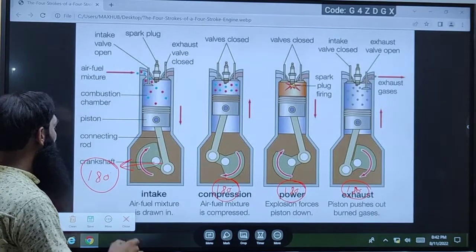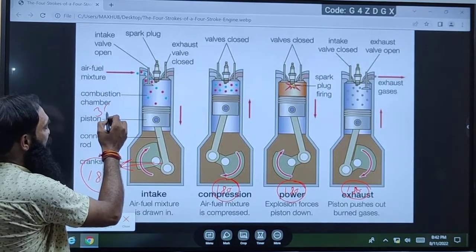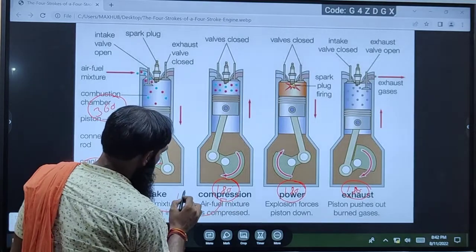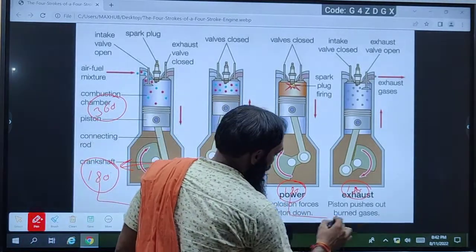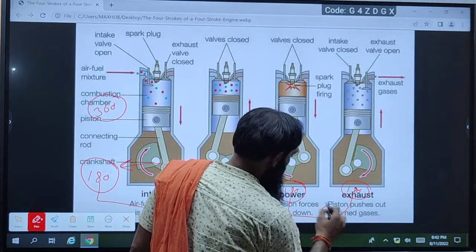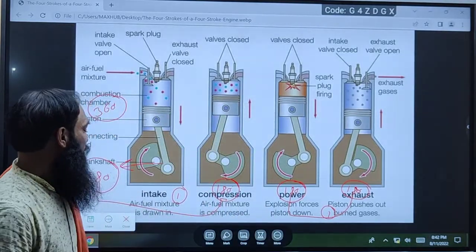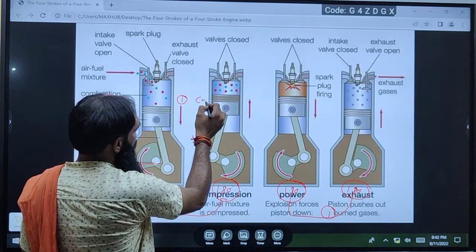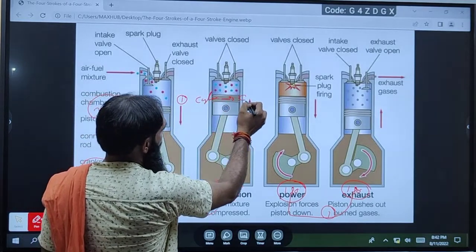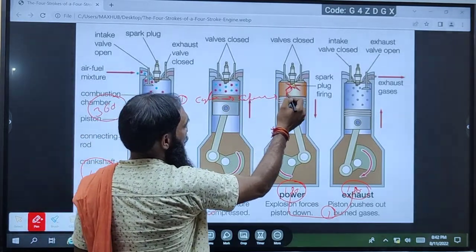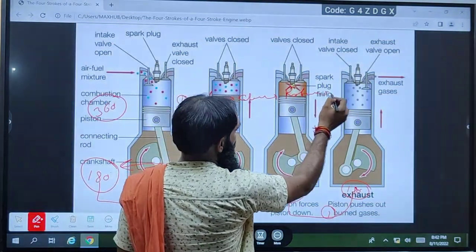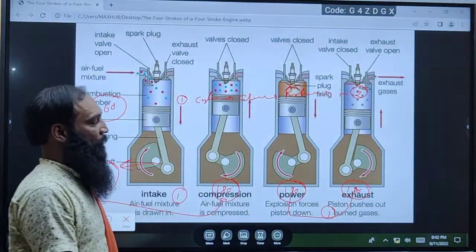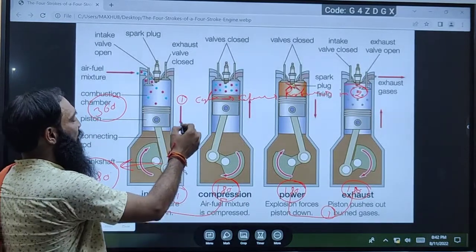We know one rotation has 360 degrees. So two strokes make one revolution and the other two make another revolution. So in one cycle the crank rotates 2 rounds in a four-stroke engine.